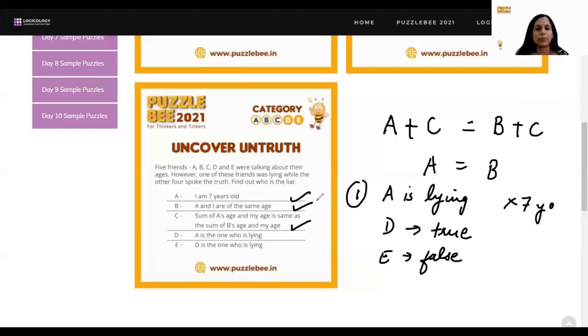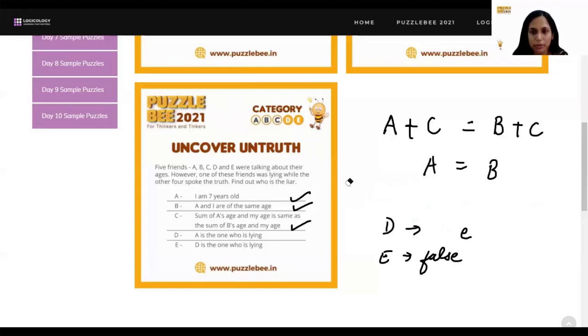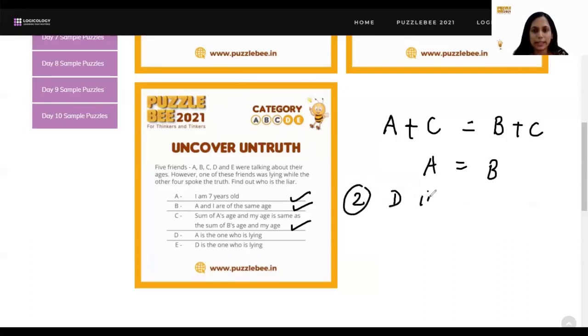All right. Now let's focus on the last two scenarios. So either you have D who is lying or E who's lying. Okay. I'll just erase this scenario because this scenario was incorrect. All right. Now our next scenario is D is lying. Now, if D is lying, what exactly is D saying here? D is saying that A is the one who is lying.